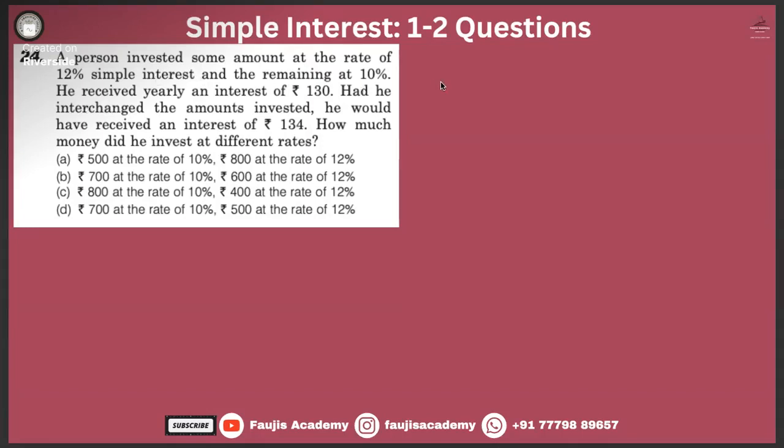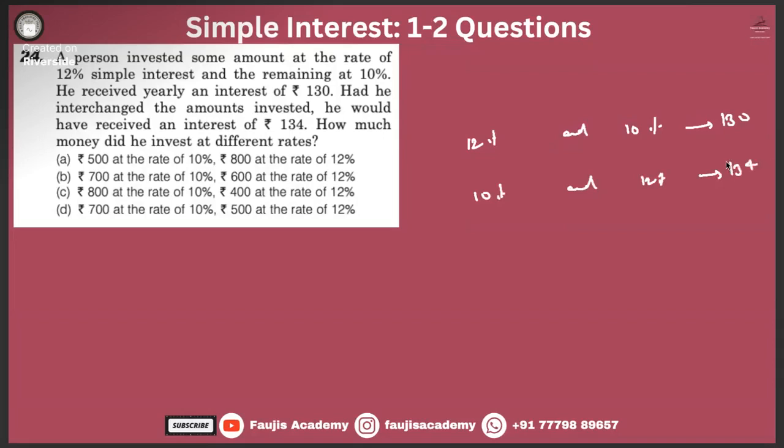A person invested some amount at the rate of 12% simple interest and the remaining at 10%. So at 12% and 10%, he received an interest of 130. Had he interchanged, the interest would have been 134.